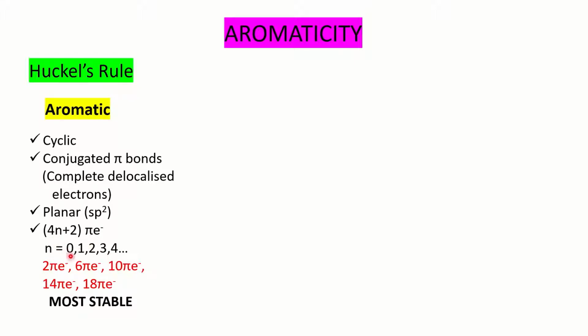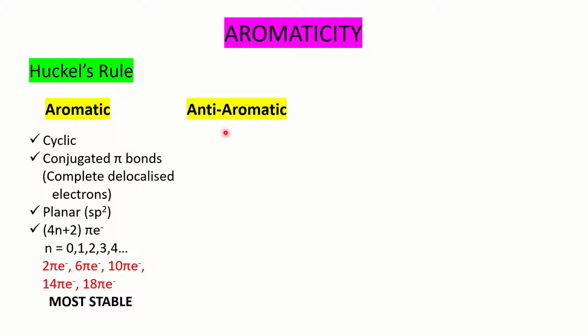If you apply these integer numbers, let's say n is equal to 0, then it will become 2 pi electrons. By keeping all these numbers, it will become 2 pi, 6 pi, 10 pi, 14 pi and 18 pi electron system. If you get these numbers along with the parameters cyclic, conjugated pi bonds and planar, then the molecule will become aromatic. Aromatic compounds are the most stable compounds in organic chemistry, and we have to check whether these four things are present in the molecule.